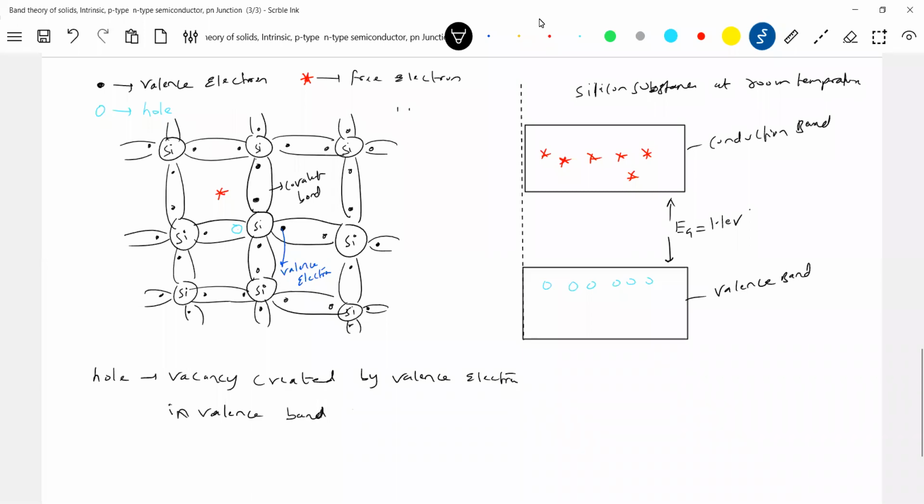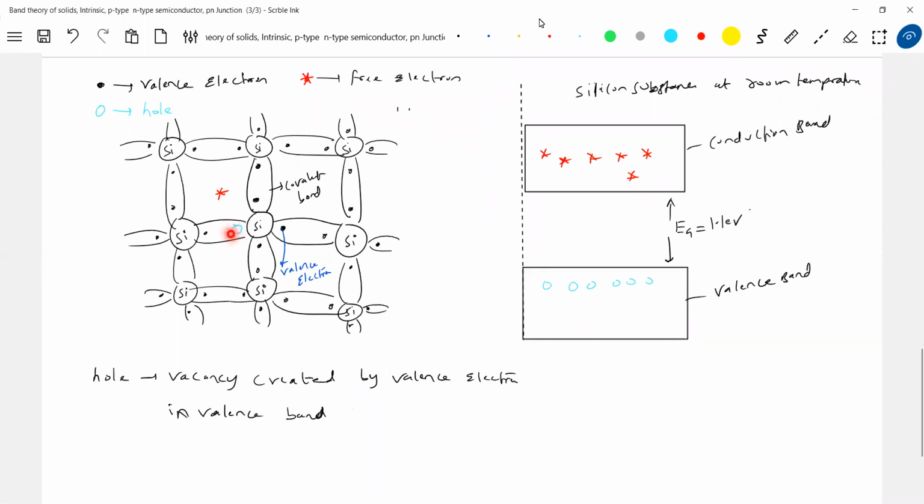What is its charge? It will be positive. A free electron will move after some time, but the hole stays as a void. In some books they call it a void. Void means the vacancy created by a valence electron in the valence band is called a hole.